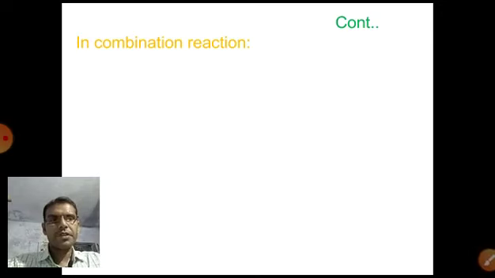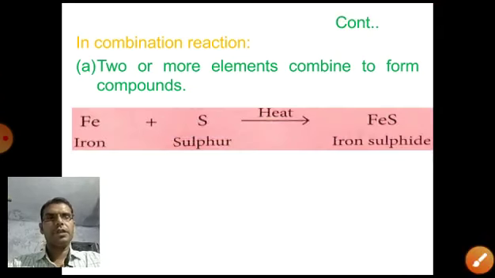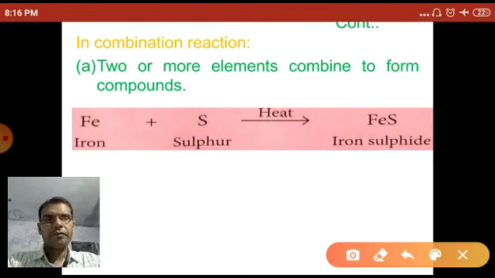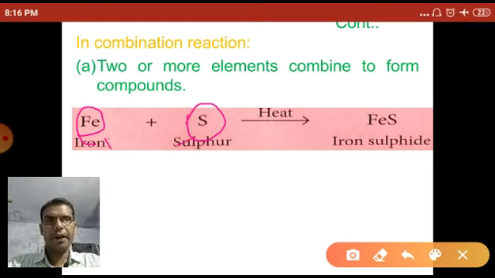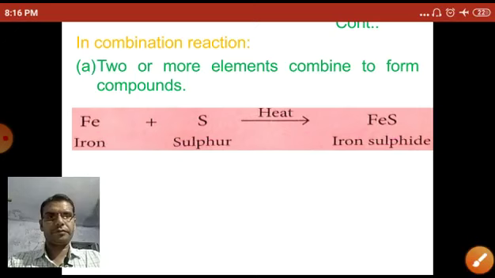Now what happens in the combination reaction? In a combination reaction, first, two or more elements combine to form compounds. As for example, iron heated in the presence of sulfur produces iron sulfide. So iron is an element, sulfur is also an element. When heated, the iron and sulfur both combine to form a compound, iron sulfide. Iron sulfide is a compound. So this is a type of combination reaction.